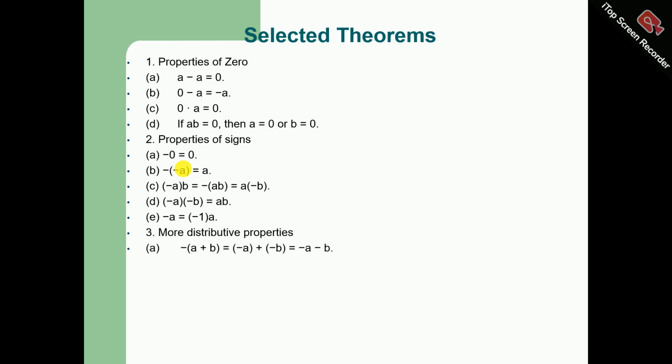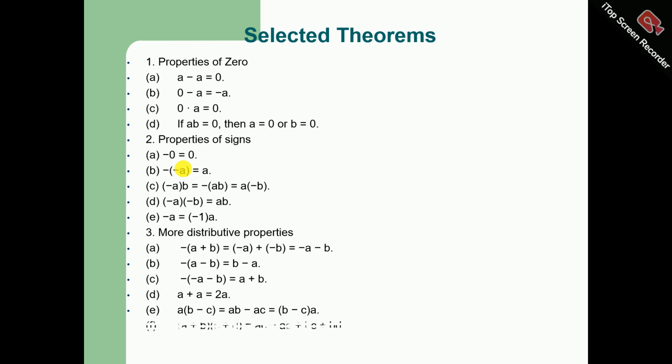Minus A plus B is equal to minus A plus minus B, and that is equal to minus A minus B. Minus A into A minus B is equal to B minus A. Minus into minus A minus B is equal to A plus B. A plus A is equal to 2A, and A times B minus C is equal to AB minus AC, and that is equal to B minus C times A.